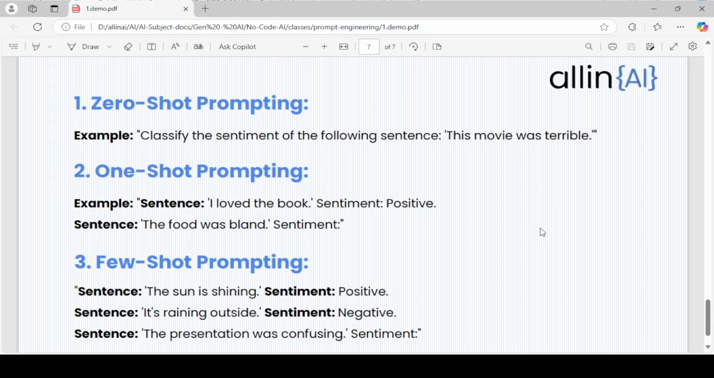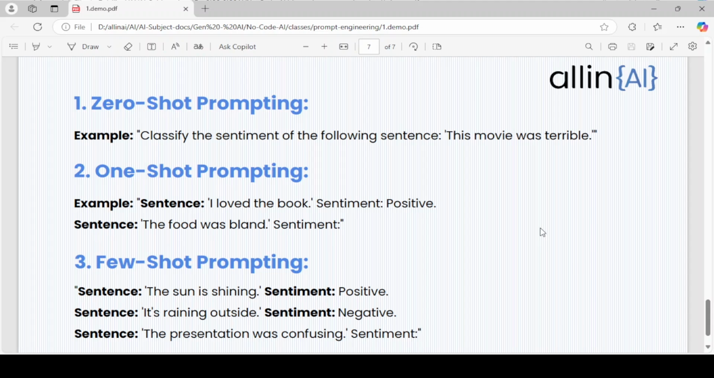Same with one-shot prompting. This method involves providing a single example within the prompt to demonstrate the desired output format or task. The one example serves to give the model a clear understanding of what is expected.